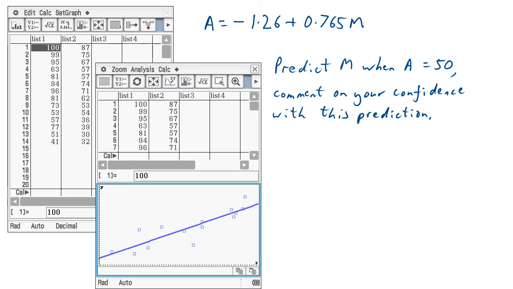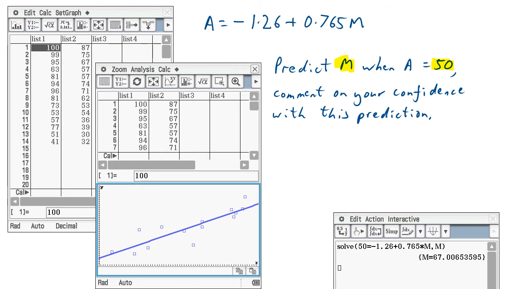Now this is where most people have trouble with predictions because we're given the A and we're going to find the M. So the best way to do this is to set up the solve function on your calculator. So you type in solve, and then we put in the 50 for A and everything else, and then you can do M. I always recommend, I've got the keyboard here so I can easily type M, but just use the little funny X's and Y's and Z's on the right on the front of the calculator, so you don't have to go off to keyboard or anything like that.